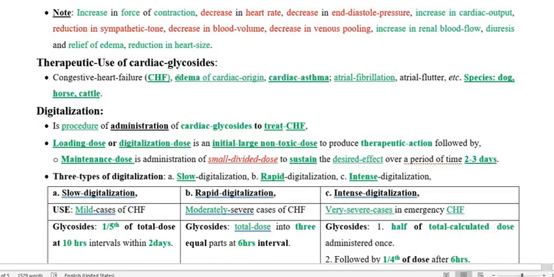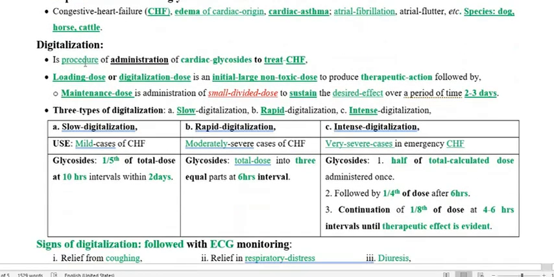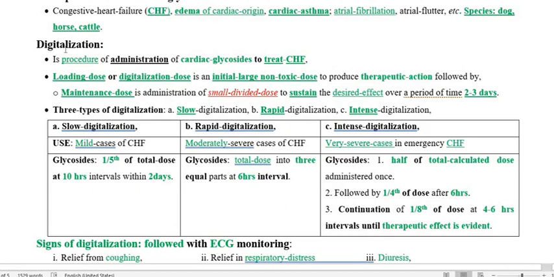Also, we are going to use cardiac glycoside in edema of cardiac origin, as we already mentioned, where it is going to produce diuresis. So edema is going to be reduced if the edema is of cardiac origin. Then we also use it in cardiac asthma, atrial fibrillation, and atrial flutter. As we also mentioned, this cardiac glycoside is particularly used for the dog, and we also have to use it in the horse and cattle. So now we are going to discuss digitalization.